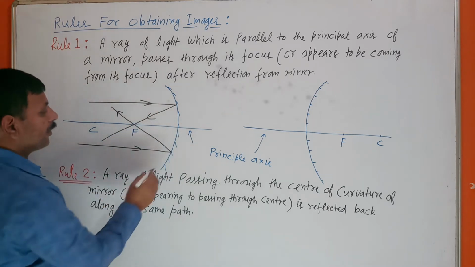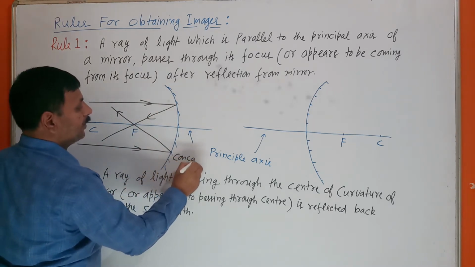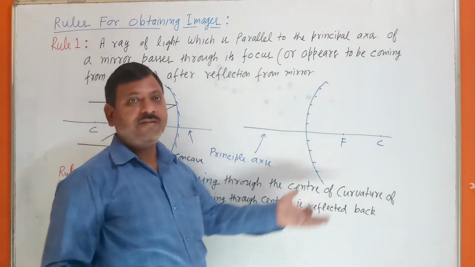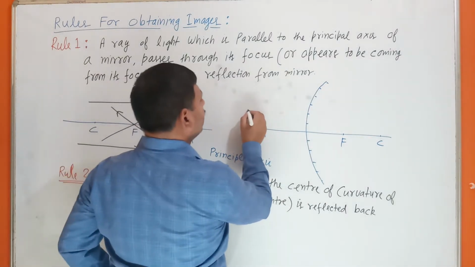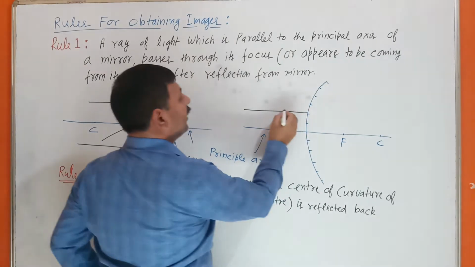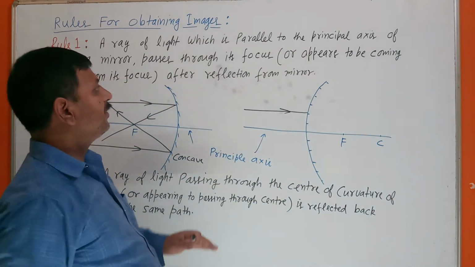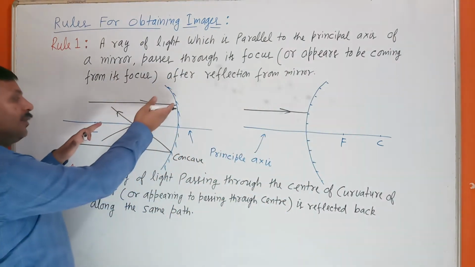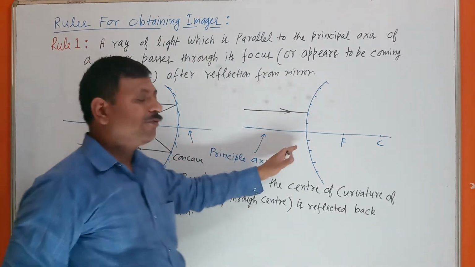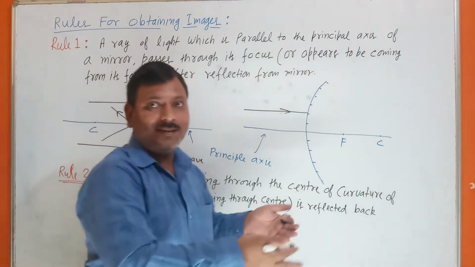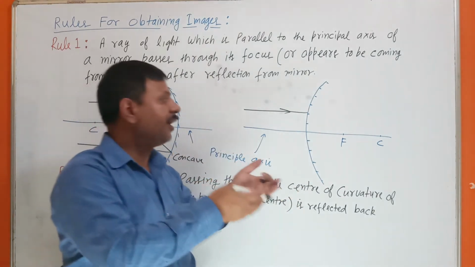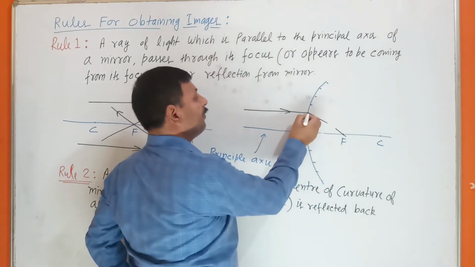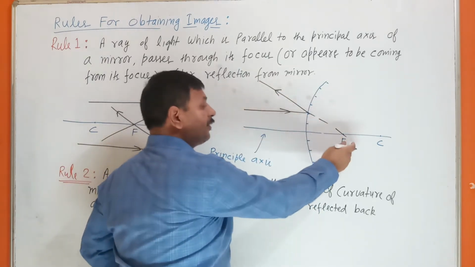See here, we have seen the concave mirror. If you see the convex mirror, what happens? This is a diverging mirror. It diverges the rays. How will it diverge? See here, if a ray of light is parallel to the principal axis, it appears to come from the focus. Remember, here after reflection it does not really pass through the focus. Here after reflection there is an appearance that the ray is diverging from the focus. So see here is the focus. You can see it will diverge like that, such that it appears to come from the focus.